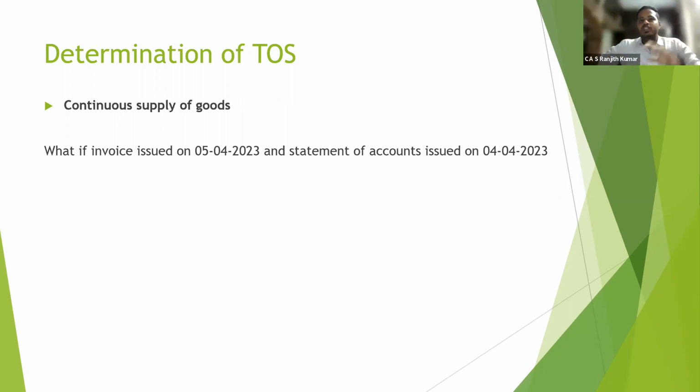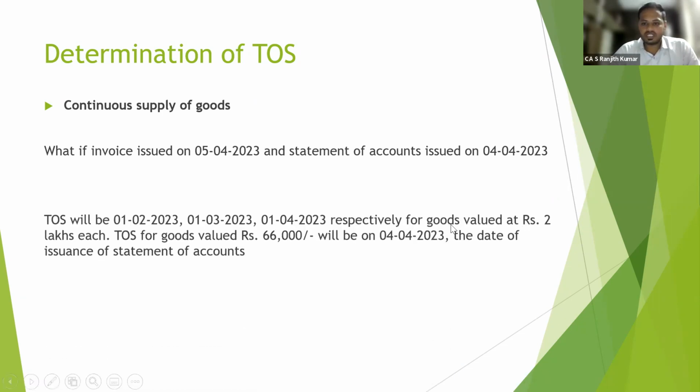So அந்த 3 தேதிக்கு of 2 lakhs each, that is the time of supply for 2 lakhs on respective dates, and balance 66,000 when is the time of supply, date of invoice or date on which statement of accounts issued, whichever is earlier. In this scenario, statement of accounts is issued earlier before issuing invoice, which is 4/4/2023. See, 4/4/2023. Other answer remains the same.